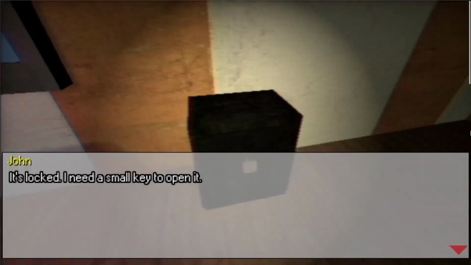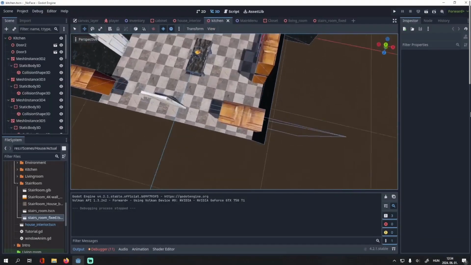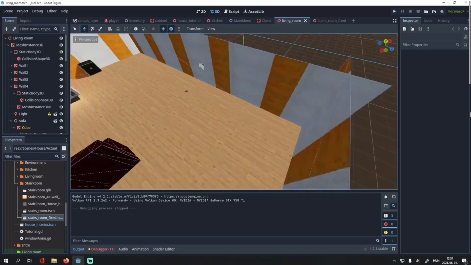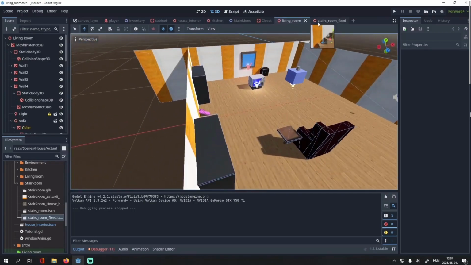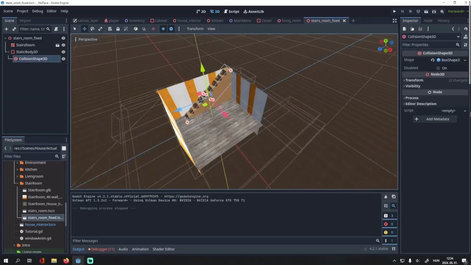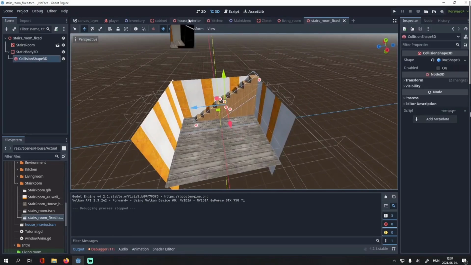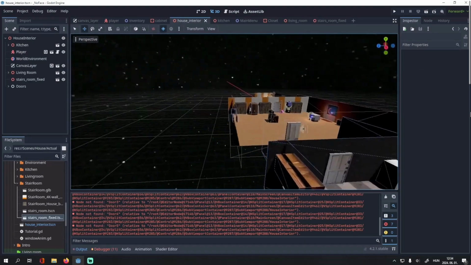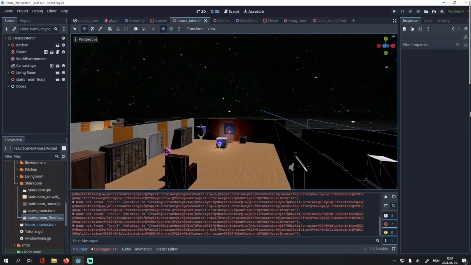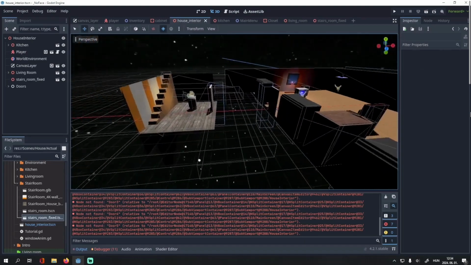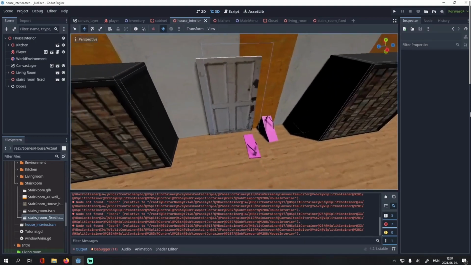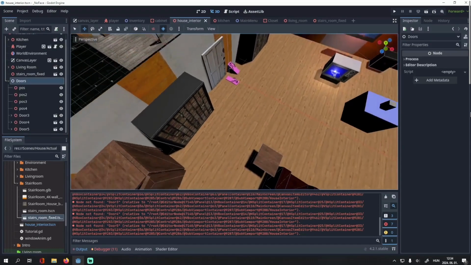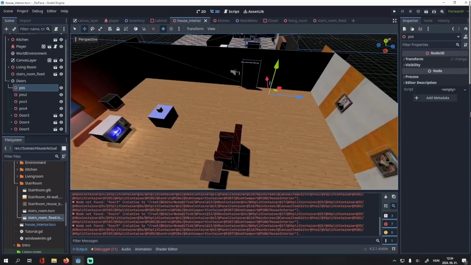For the main game map, I use an interesting solution. All of my rooms are saved as a separate scene. Here's the kitchen, here's the living room. But I have them all here in this main scene where the game takes place. It has all the rooms here together. The doors are also here in this main scene. If you go through a door, you basically get teleported to another room. Each door has a corresponding 3D position, which is where you get teleported.